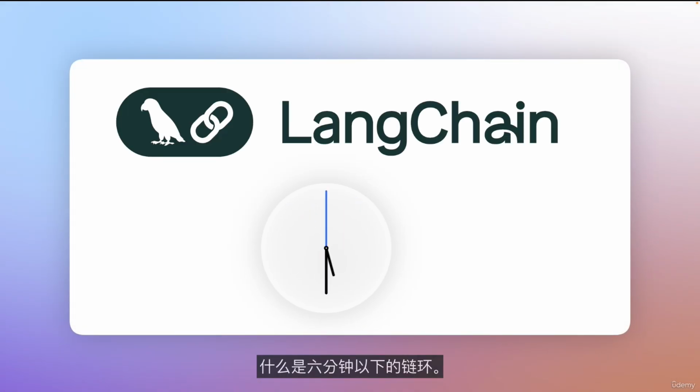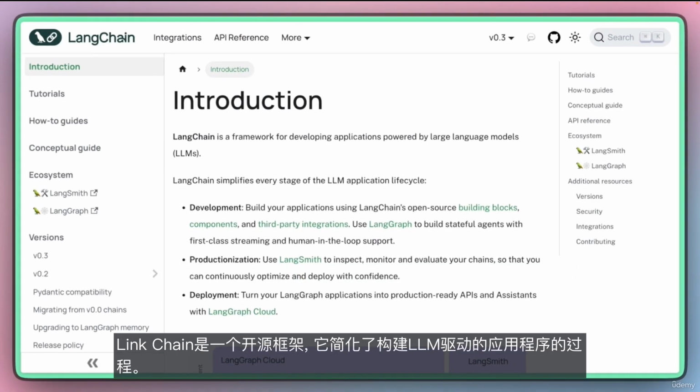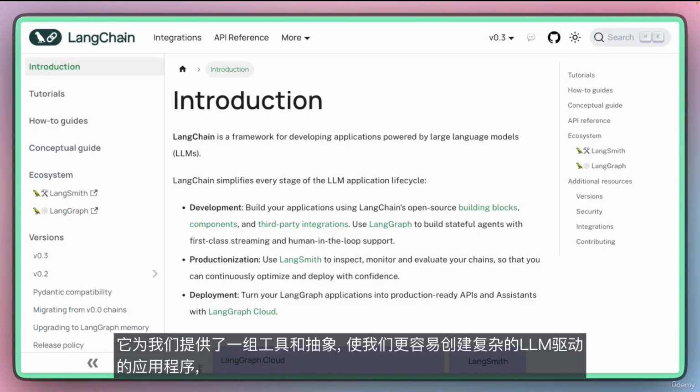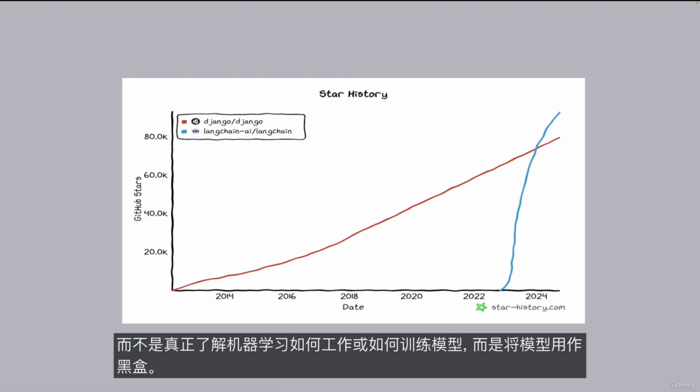Let me try to explain what LangChain is in under 6 minutes. LangChain is an open source framework that simplifies the process of building LLM-powered applications. It provides us with a set of tools and abstractions that make it easier for us to create complex LLM-powered applications. And LangChain was massively adopted by the industry, mostly by developers who want to build LLM-based applications without really understanding how machine learning works or how to train models, but rather to use models as a black box.